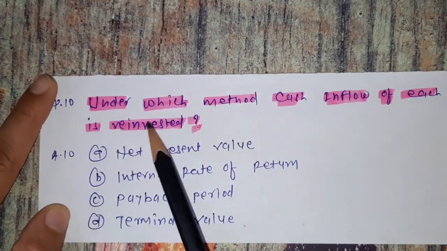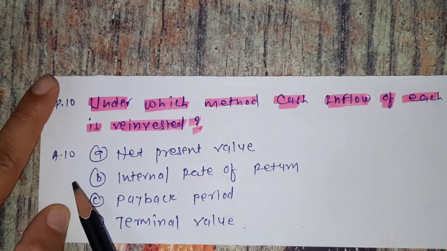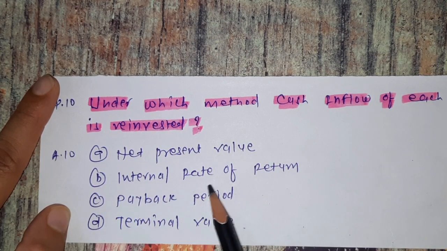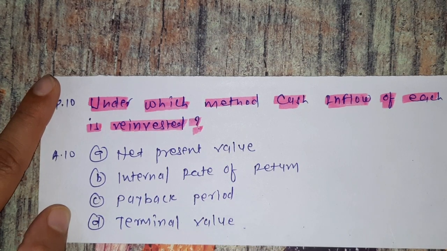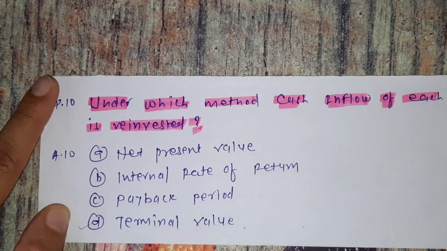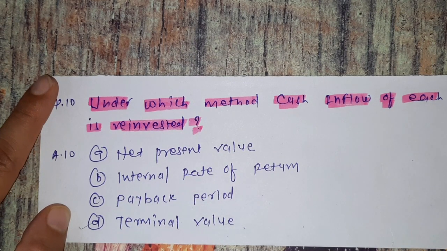Question number 10. Under which method cash inflow of each year is reinvested? Okay. Now we see the various options. Option A, net present value. B, internal rate of return. C, payback period. D, terminal value. Which is the correct one? It is option D, terminal value. Okay. In the terminal value method, cash inflow of each year is reinvested. Now we see the next one.